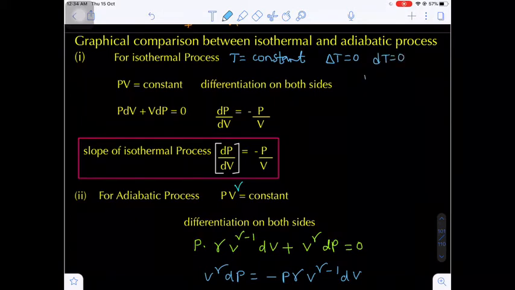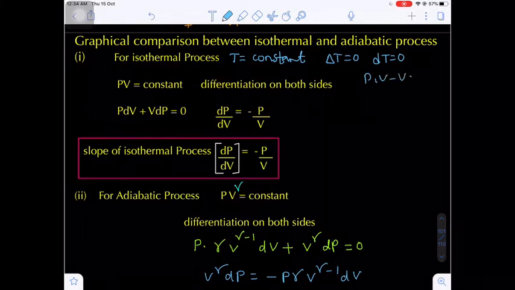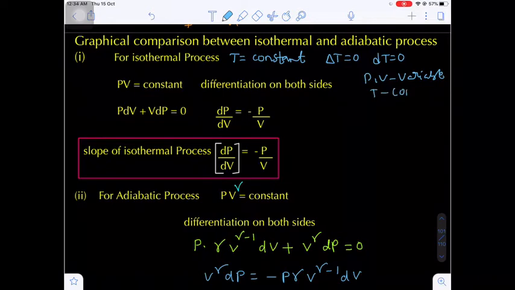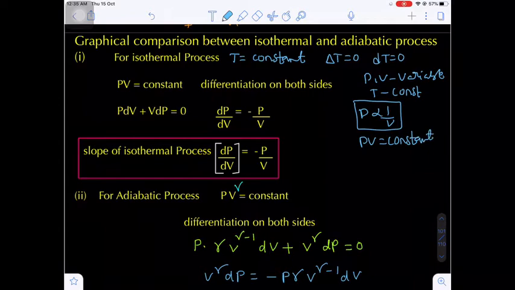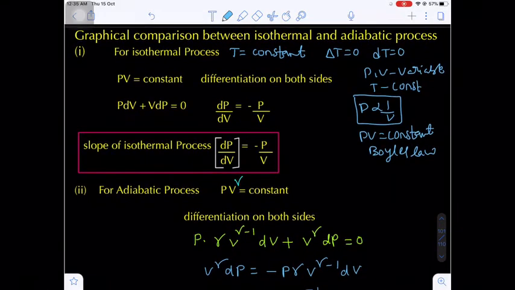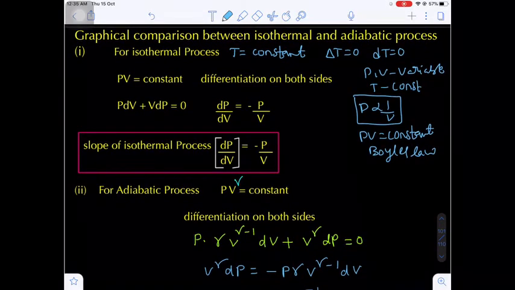In an isothermal process, pressure and volume are variable, whereas the temperature is constant. Pressure and volume are inversely proportional, so PV equals constant. PV equals constant is called Boyle's law. What is the definition of Boyle's law? At a constant temperature, the volume of a given mass of a gas is inversely proportional to its pressure.